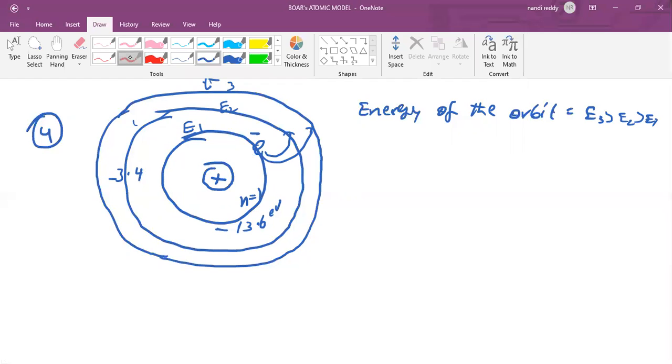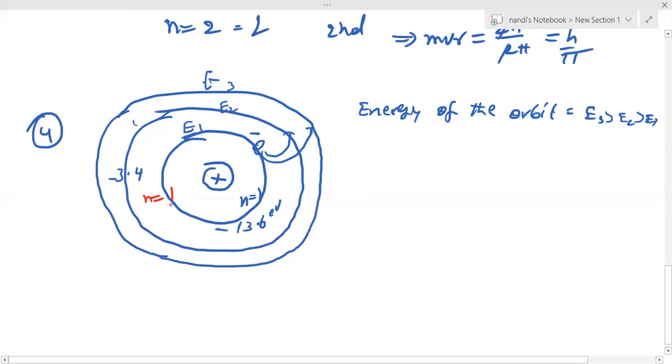Suppose I need to go to the next shell. So this is n equal to 1, n equal to 2, n equal to 3. If you want to go from n equal to 1 to 2, you need to supply energy. How much energy? The energy difference between these two shells. Delta E equal to E2 minus E1.